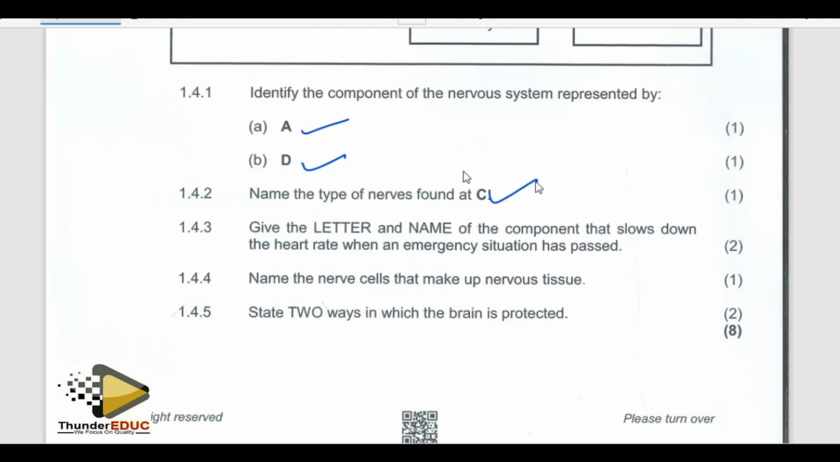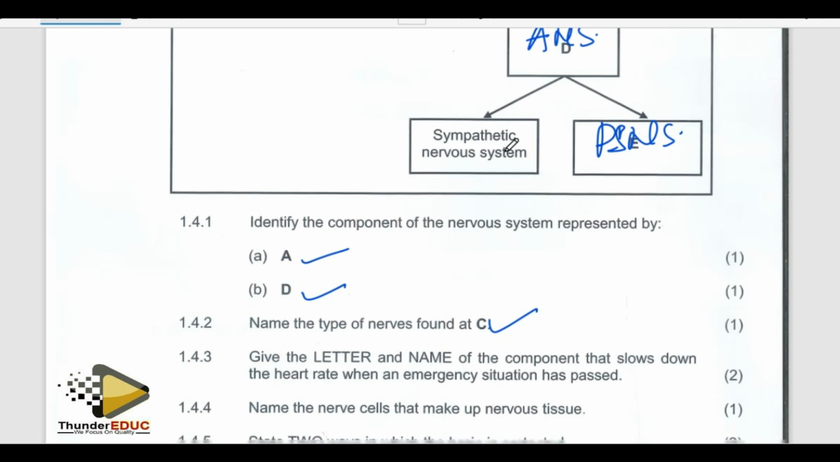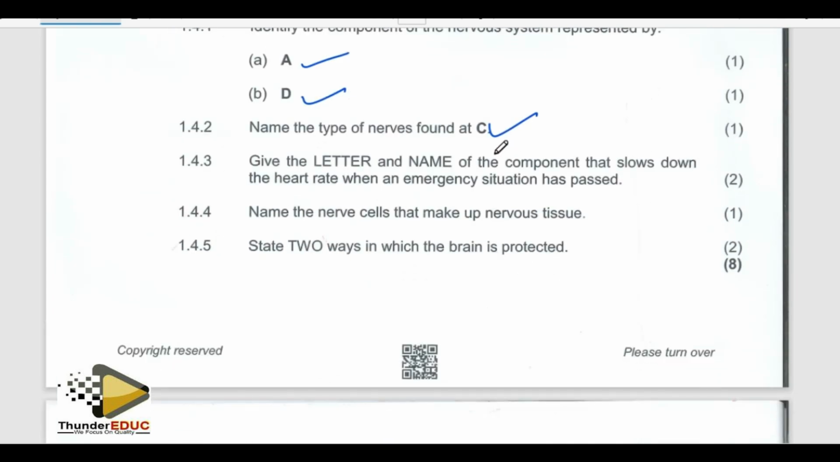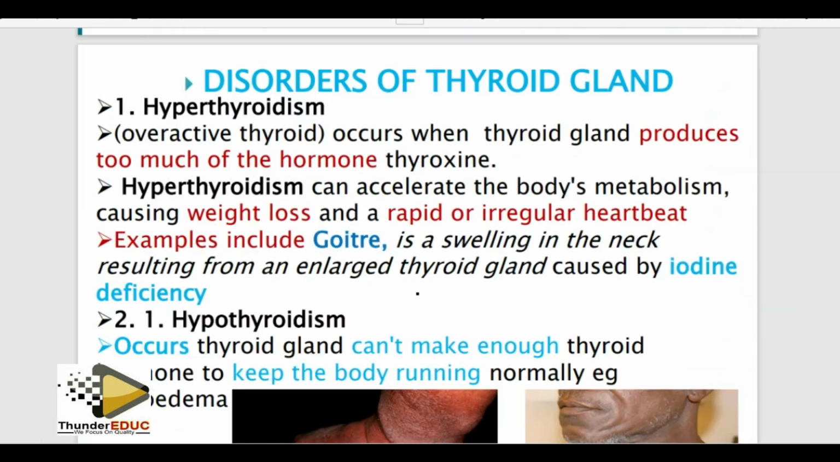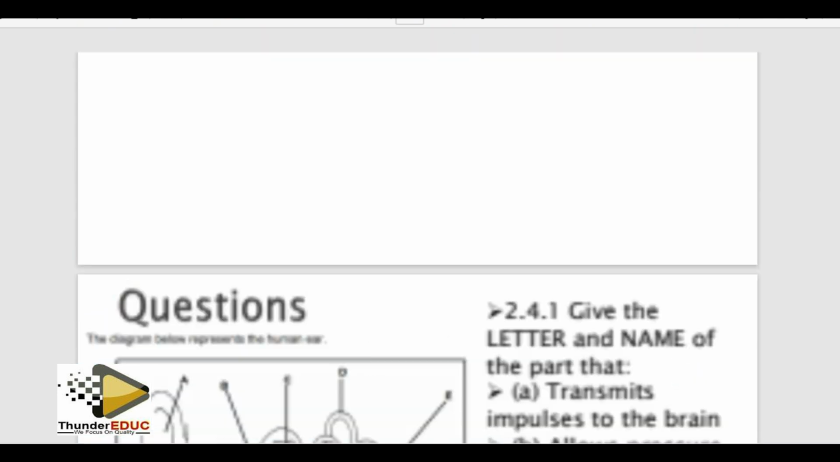Give the letter and the name of the component that slows down the heart rate when the emergency situation has passed. Meaning that the sympathetic nervous system raises the situation, the parasympathetic reduces the situation. I've been talking about this in the distinction material. Let me show you from the distinction material. Yes, even for paper 2, use this distinction material. There is no way you can fail this.